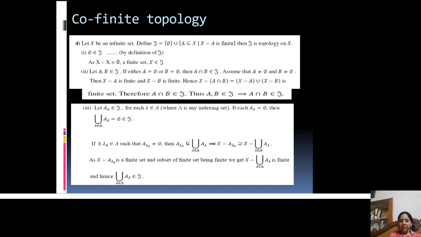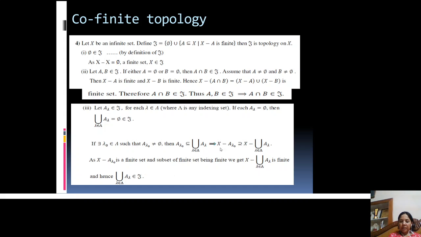Now we know that A lambda naught is a subset of the union of A lambda, and taking the complement on both sides we can say that the complement of A lambda naught contains the complement of the union of A lambda.